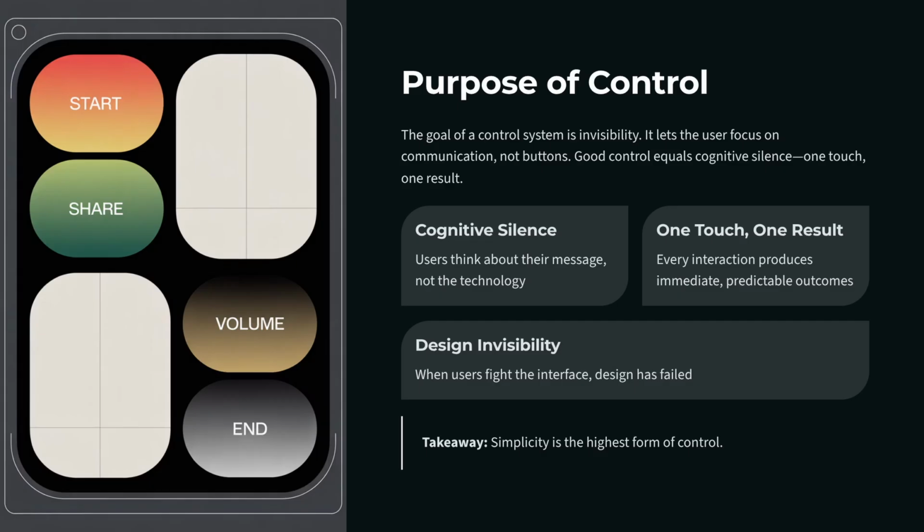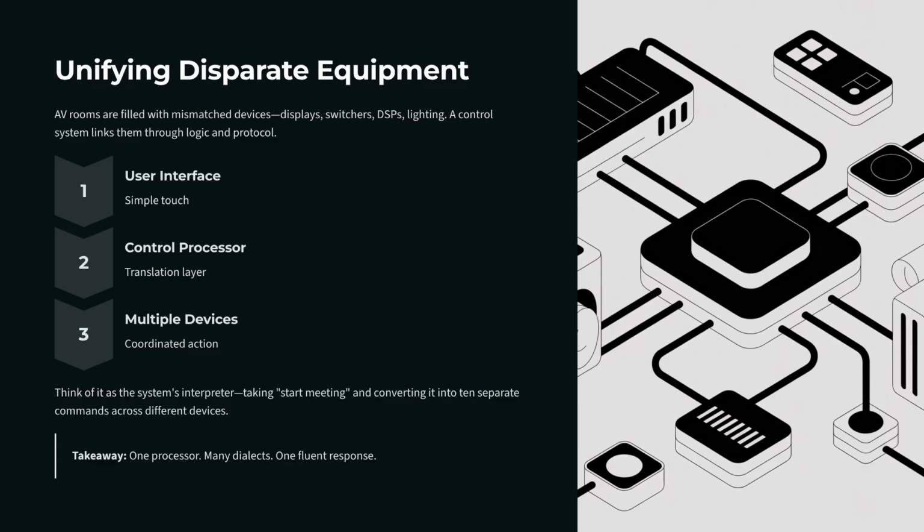Recall that AV rooms are filled with mismatched devices. Displays, switchers, DSPs, lighting. A control system is unifying disparate equipment. A control system links them through logic and protocol. The process translates human intent into machine action. Think of it as the system's interpreter, taking "start meeting" and converting it into 10 separate commands in sequence or in parallel. One processor, many dialects, one fluent response.